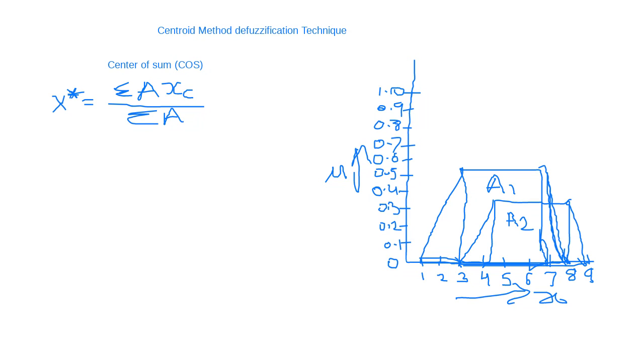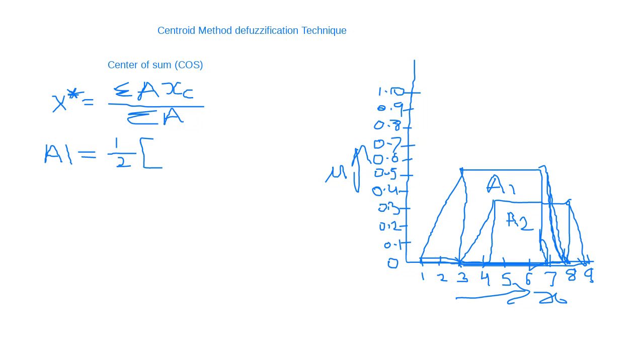Now take A1. As in the graph you have two fuzzy sets, A1 and A2. According to the formula, how will you calculate the area? First you will calculate the area of A1. A1 has two bases.